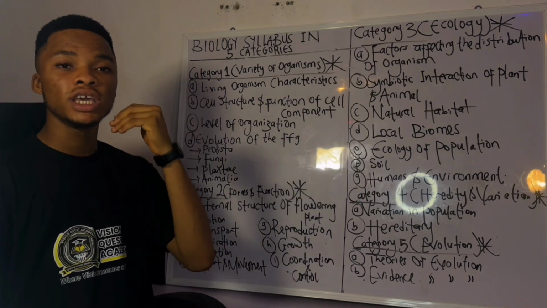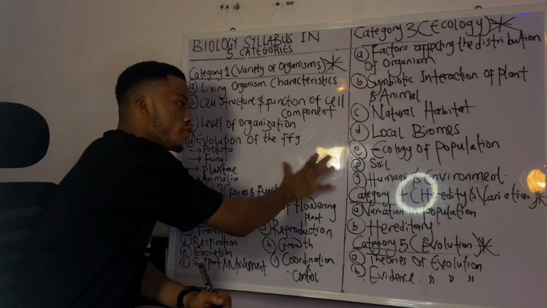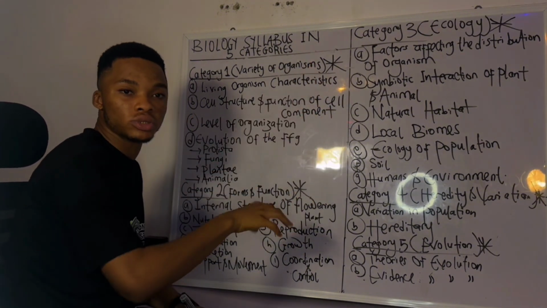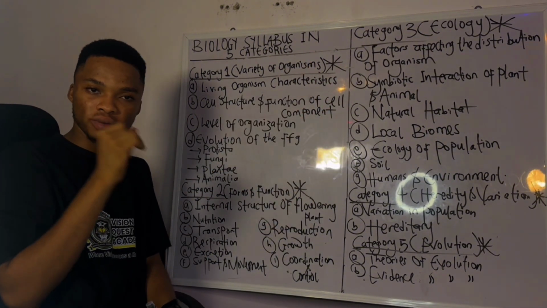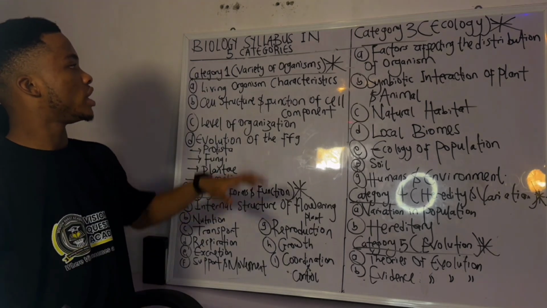I'll be looking at 5 categories in the biology syllabus and their subtopics. And trust me, if you can cover this aspect, you are good to go. Obviously, they cannot set the whole of the syllabus, but it is crucial that you know some important topics that you cannot escape. So category 1, we have variety of organism.